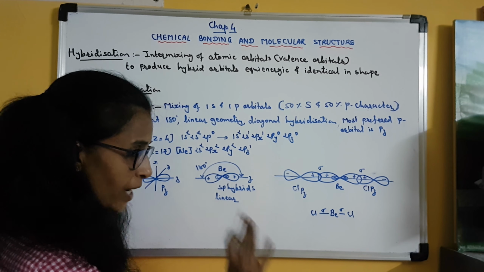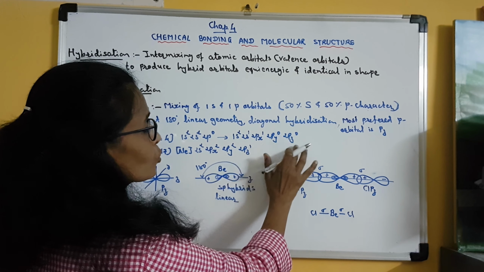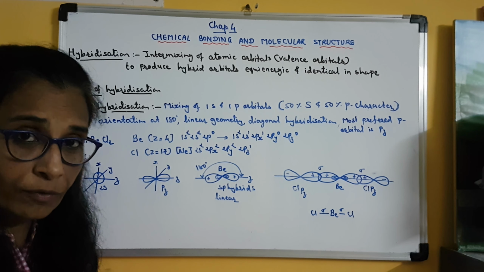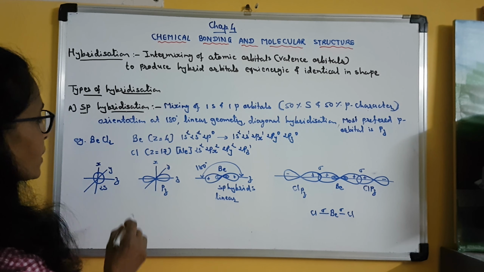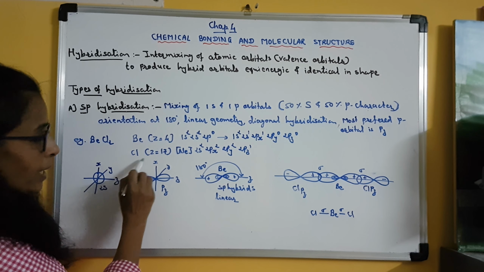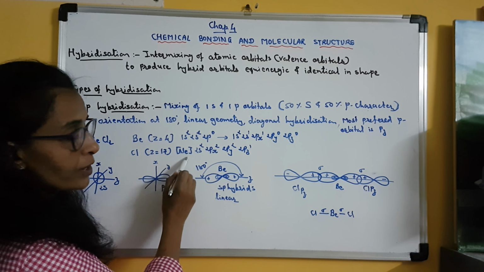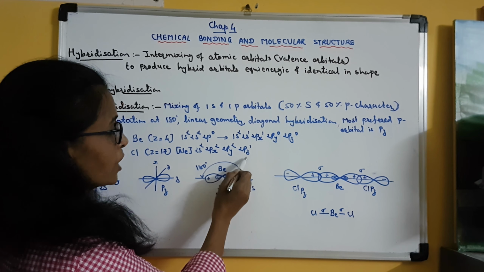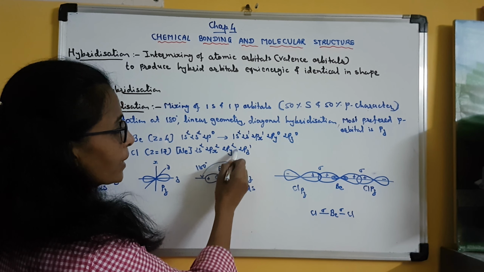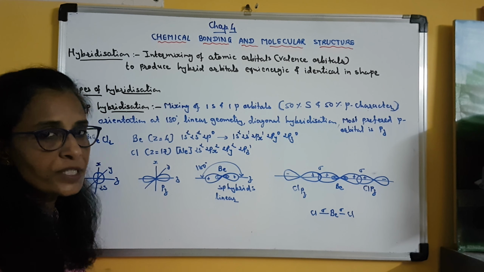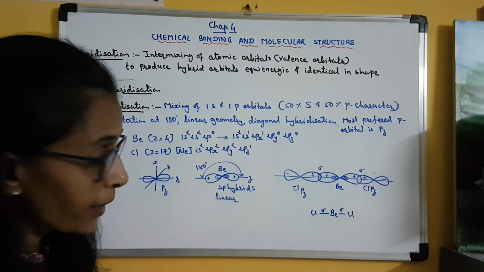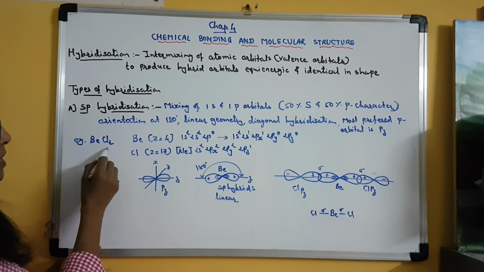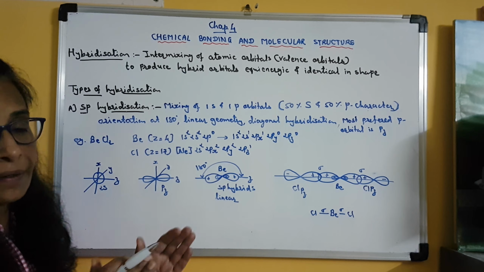Here I have written 2px, but actually it can go to any of the 2p orbitals, because all of them are vacant and all of them are degenerate. Now in chlorine, atomic number is 17, so the configuration is neon 2s2, 2px2, 2py2 and 2pz1. So the unpaired electron is already present in the 2pz orbital, which we need.